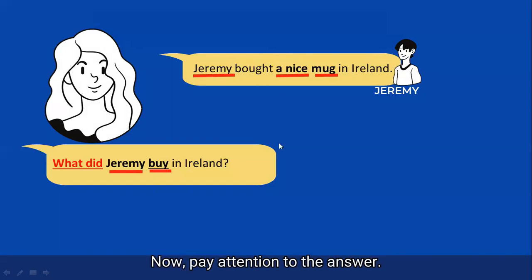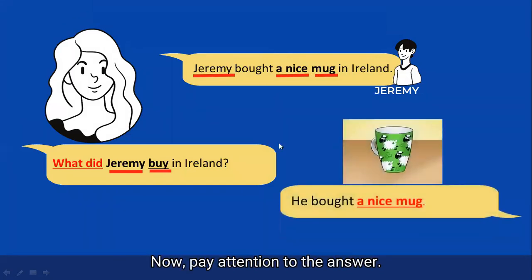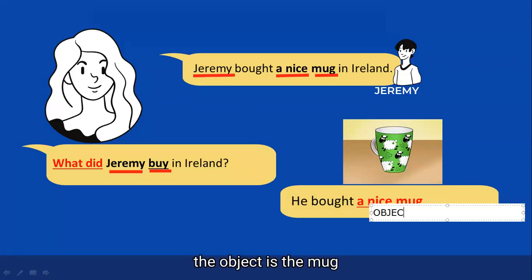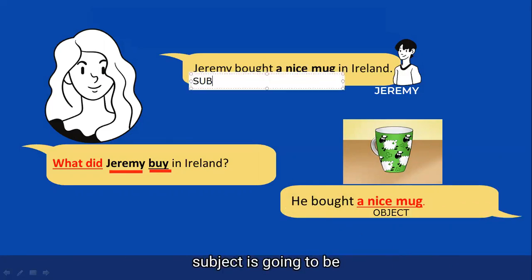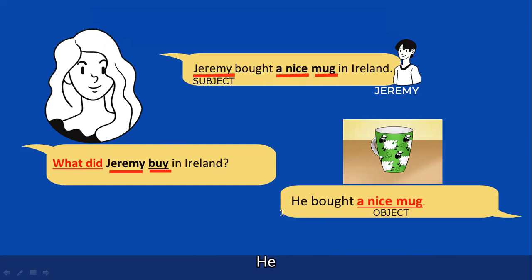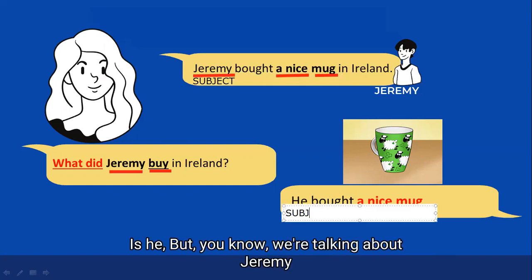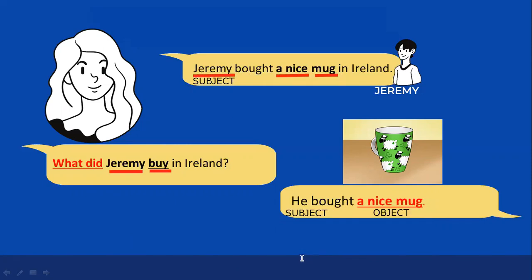Now pay attention to the answer. He bought a nice mug. So, as you can see, the object is the mug, okay? A nice mug. And the subject is going to be Jeremy. Again, here it is "he", but we know we're talking about Jeremy also. So the mug is going to be the object of the question.